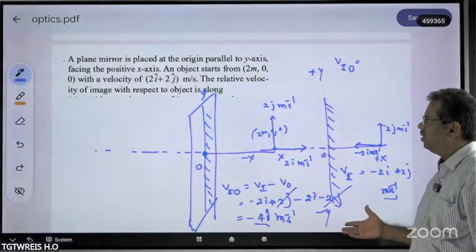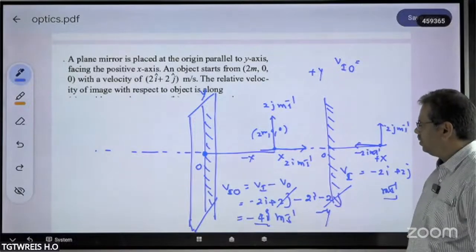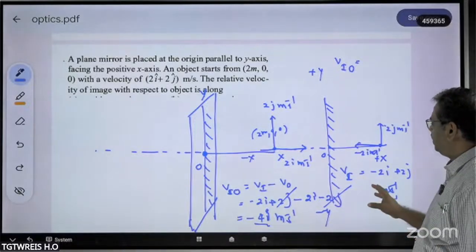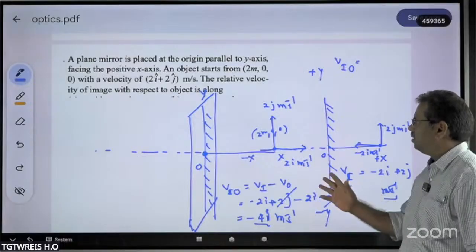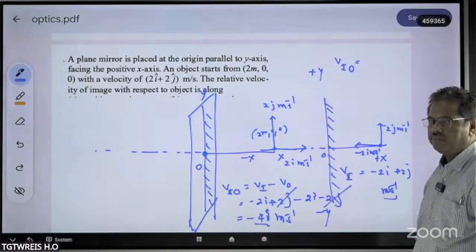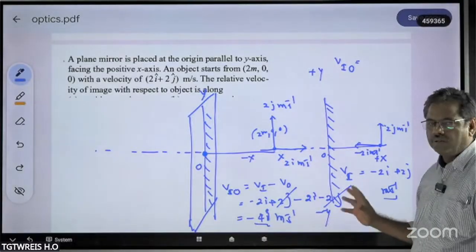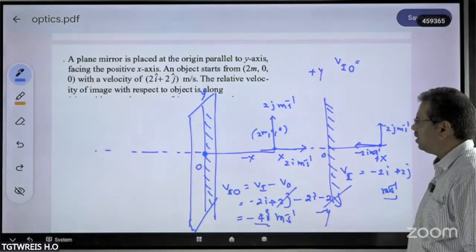So this is one of the important problems. This is a mixture of the vector concept as well as the ray optics reflection concept itself. So when you have all these concepts with you, then you can easily solve the problems.